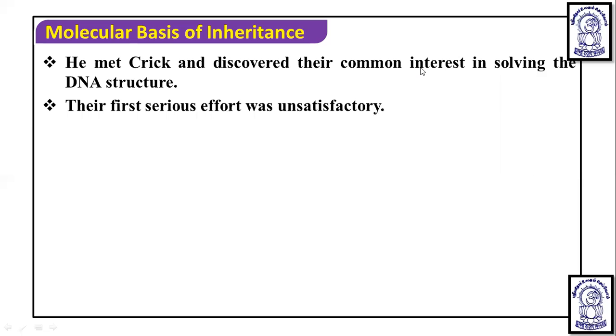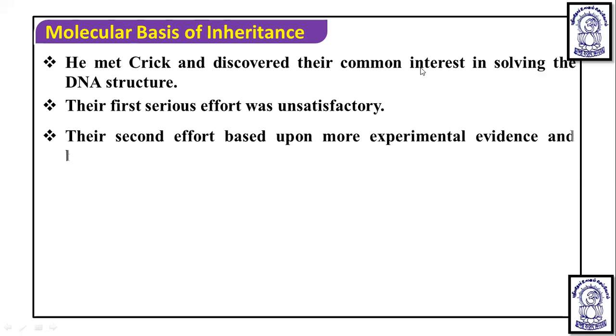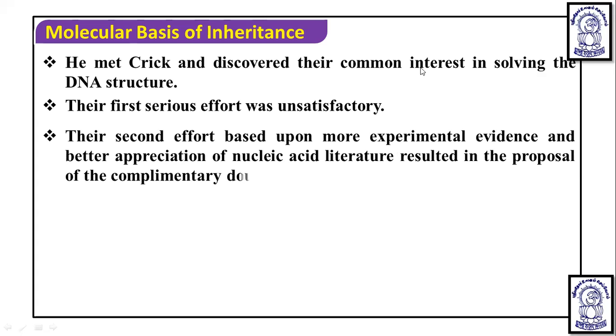Their first serious effort was unsatisfactory, but their second effort, based upon experimental evidence and a better appreciation of the nucleic acid literature, resulted in the proposal of the complementary double helical configuration in 1953. This arose due to the second effort.